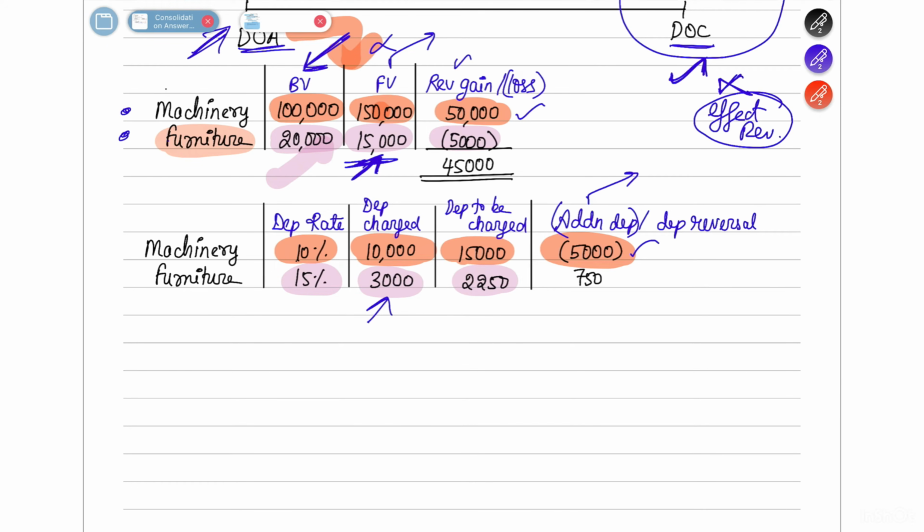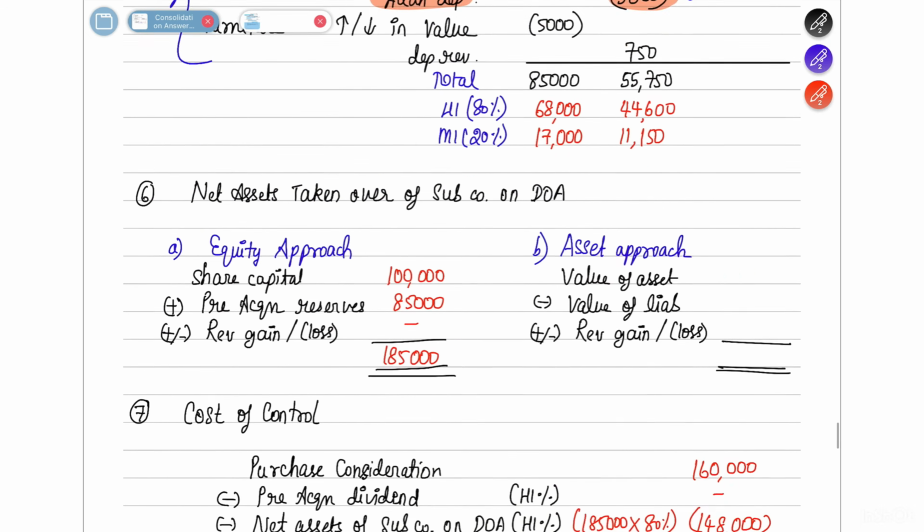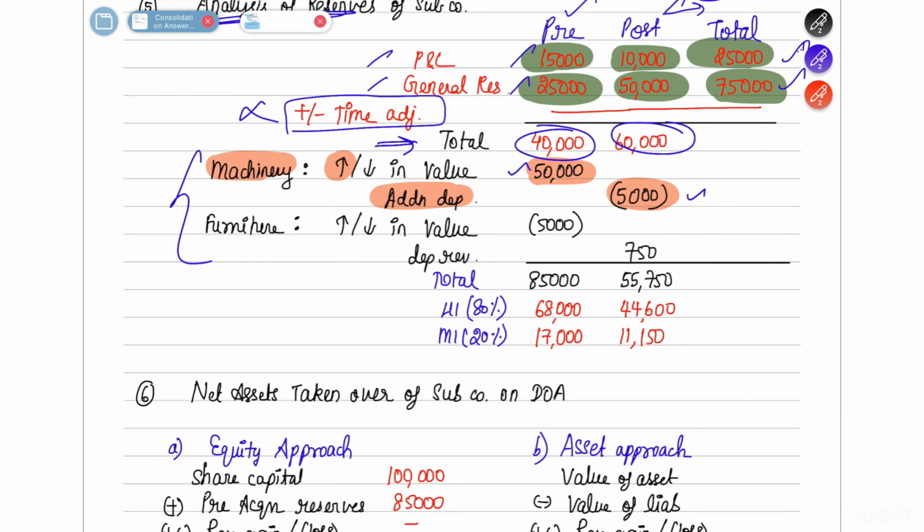But you had already charged more in your books. So the 750 rupees of depreciation you have to reverse. You had to charge only 2,250, but you charged 3,000 rupees. So 750 rupees extra depreciation you had charged, and you will reverse it. This effect you have to give in the analysis of reserves statement again. There is a decrease in value of furniture which results in a decrease in pre-acquisition reserve of 5,000. But there is a depreciation reversal, which means an expense is reversed, which is like income. So you add the 750 rupees to your post-acquisition reserve.